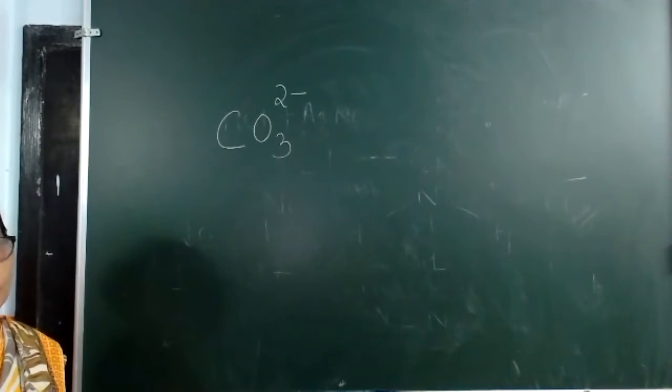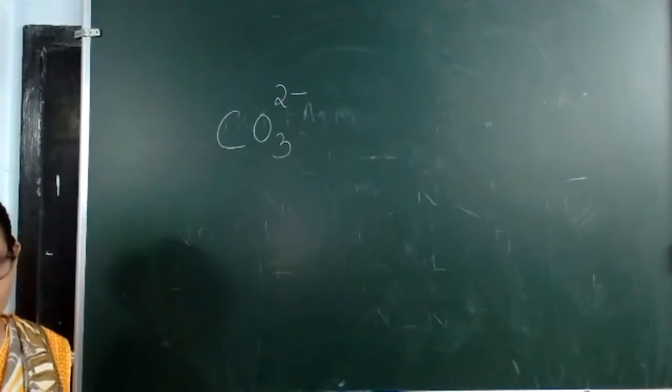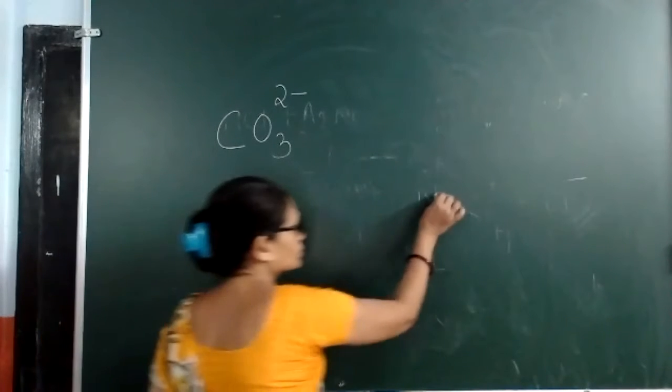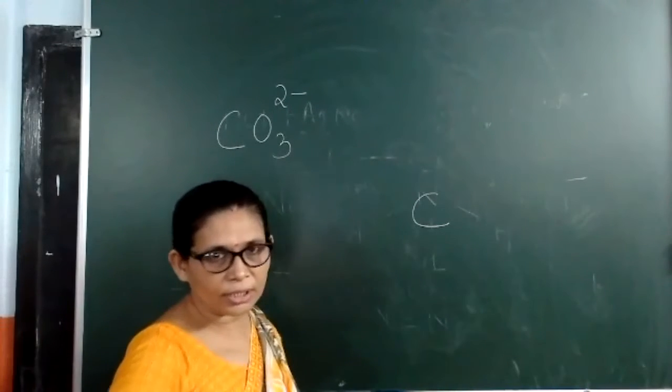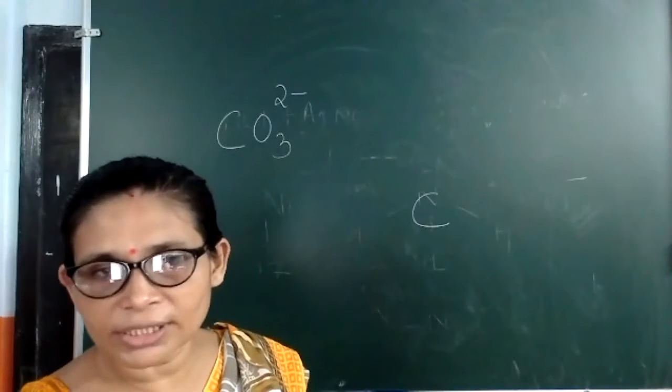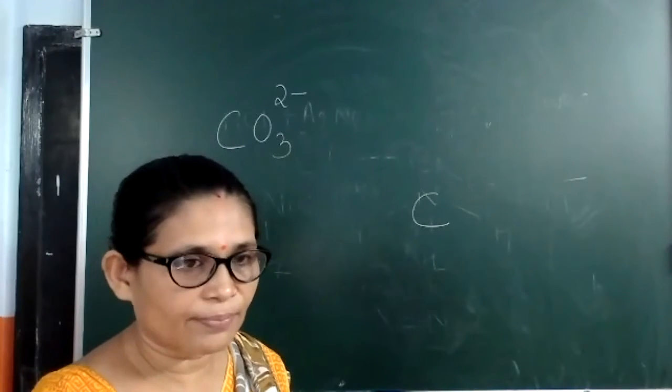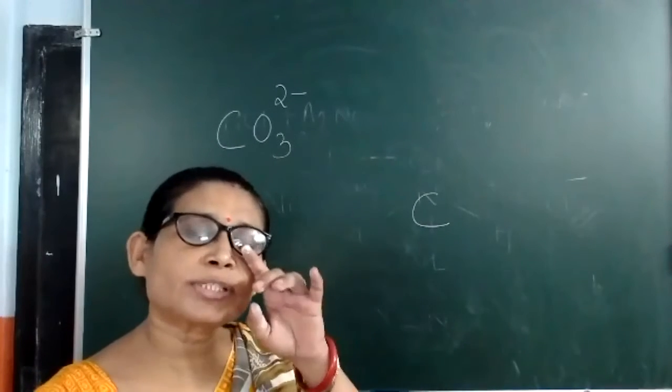Like here carbon we will take, because carbon is bigger in size than oxygen, it is less electronegative than oxygen. And we will use Lewis dot structure. We will not make all the shells, only Lewis dot structure. So how many valence electrons does carbon have?